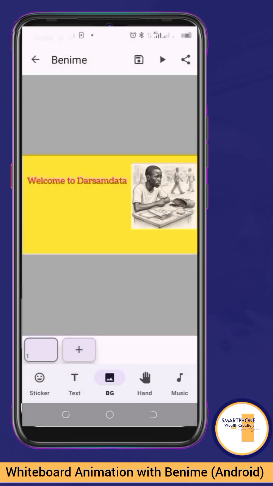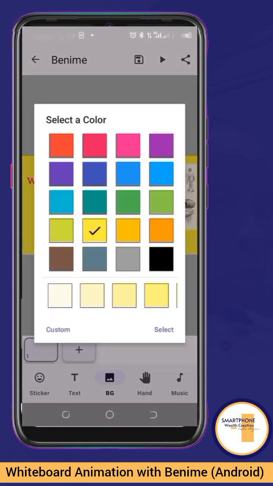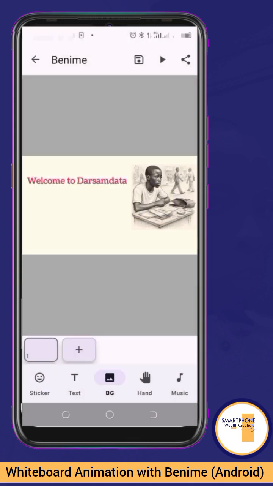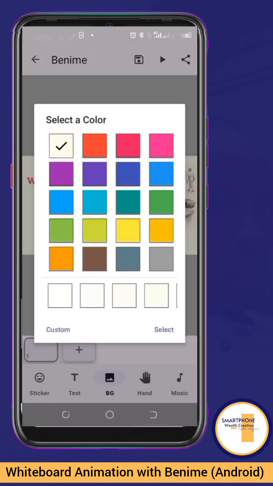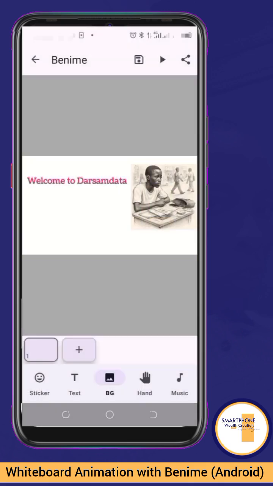Can you see that? So now in this case, it's no longer whiteboard, it's now yellow board. That's on a lighter note anyway, but it is what it is. So let me change the color back to white. Oh, that's not white. Back to white. Okay, so I'm back to white.